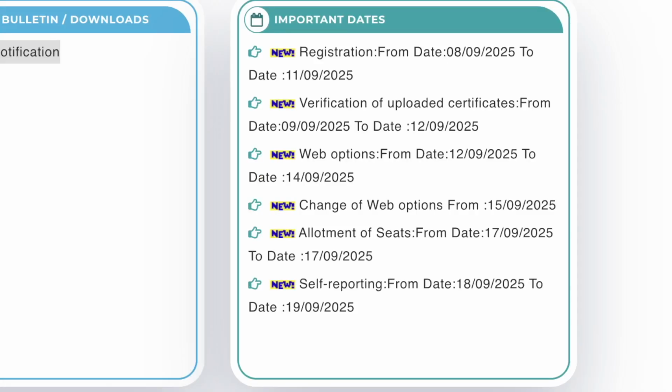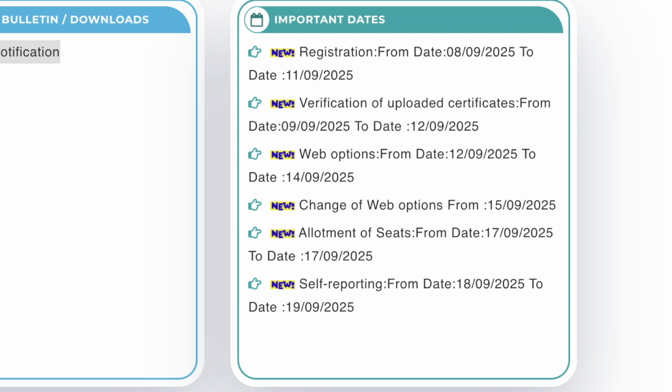As you can see here, the registration has started from 8 September and it will close on 11 September. The verification of the documents uploaded during the registration process will be carried out between 9 September and 12 September. After completion of the document verification, the web option process will start, which is scheduled from 12 September and will end on 14 September. All the candidates who have registered for the Phase 1 counseling will have till 15th September to change the options filled during the web options round.